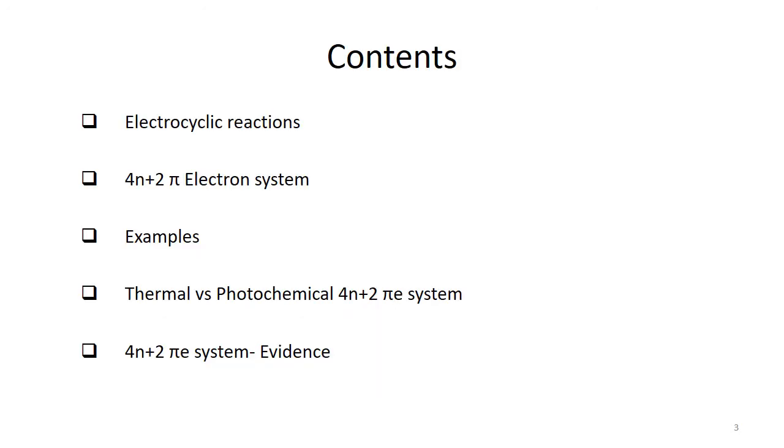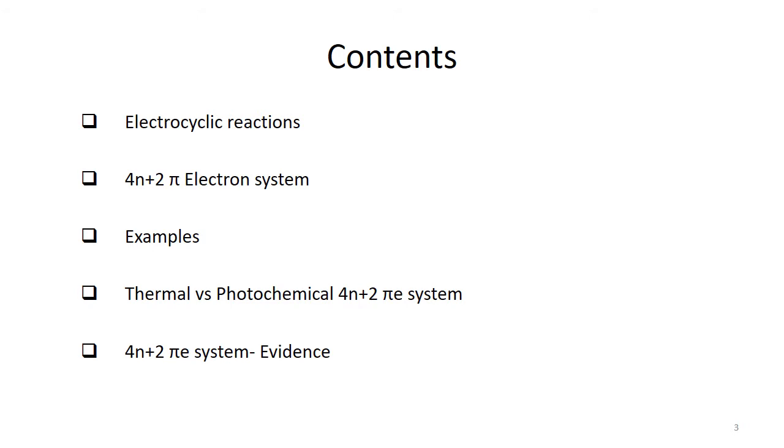Here are the brief contents of today's lecture. First, we have already discussed electrocyclic reactions in the previous lecture. So today we shall continue that, and we shall focus on the system that has 4n plus 2 pi electron system. So basically these are aromatic systems, so we shall study some examples of aromatic system and also some examples of these reactions where you can find these 4n plus 2 pi electronic systems involved in electrocyclic reactions, and these reactions can basically be thermal or photochemical.